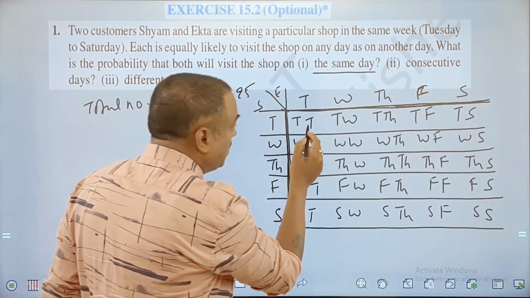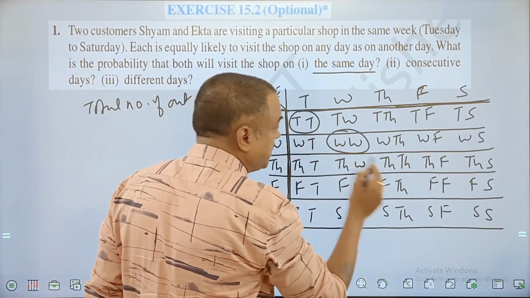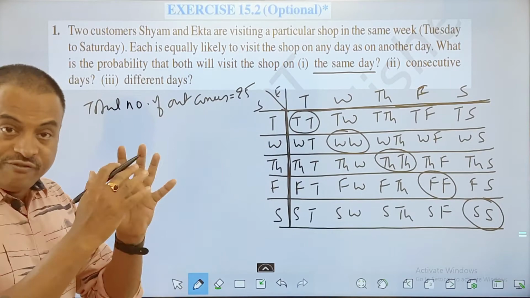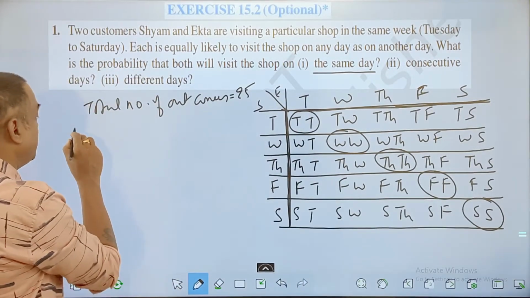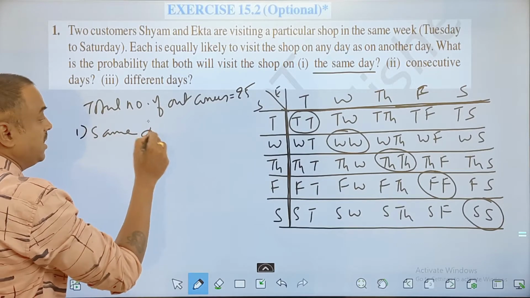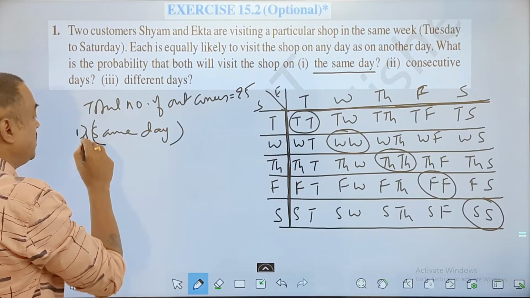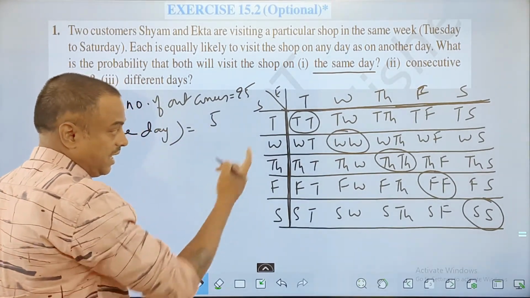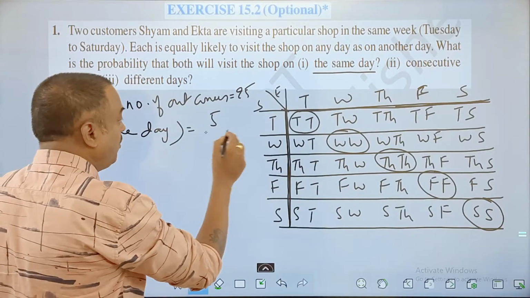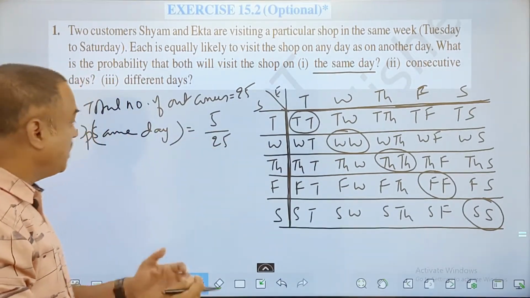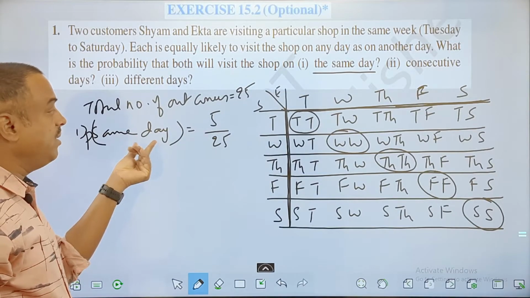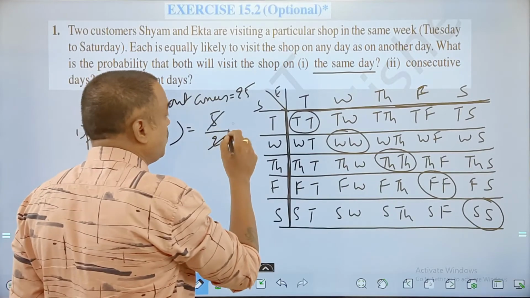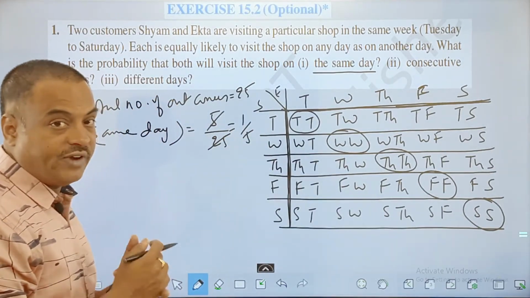In which, as per my first question, going on the same day: you can see here, both are going on Tuesday, both on Wednesday, both on Thursday, both on Friday, and both on Saturday are the favorable cases for me. So the probability of both going on the same day is the number of favorable cases, 5, the highlighted ones, out of the total 25. You should write in words: probability is the number of favorable outcomes out of the total number of outcomes. So this is 1 out of 5 as the final answer.